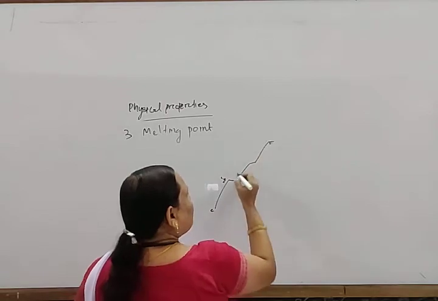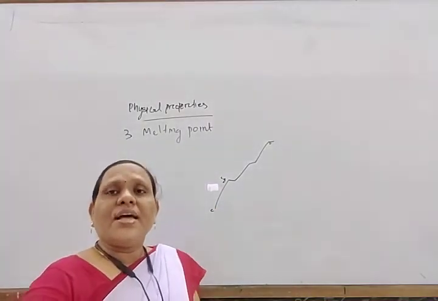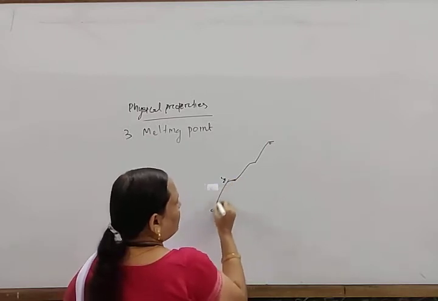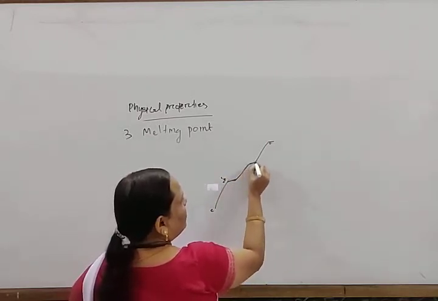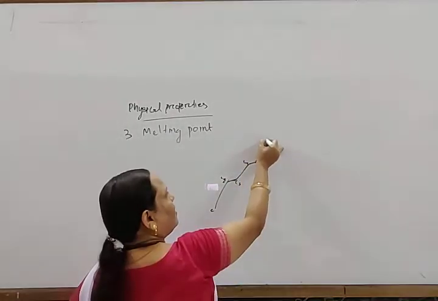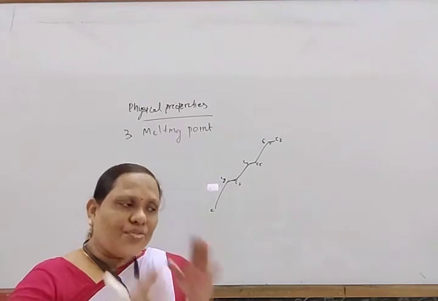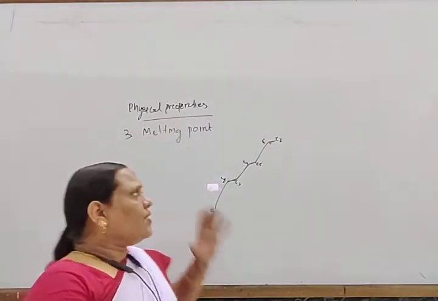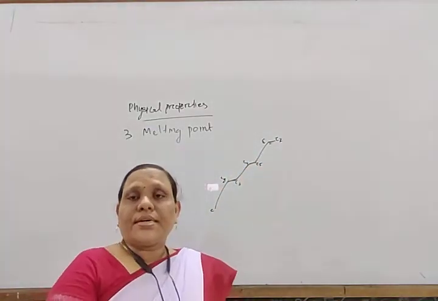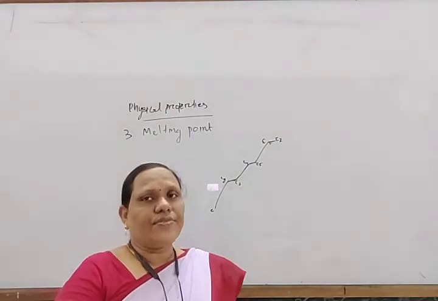So in this way, for C2, C3, C4, C5, C6, C7, in all cases it increases, but when the number of carbon atoms is even it increases more. This is because the even number of carbon atoms is more symmetrical and can fit in the crystal lattice well, so that alkane has a higher melting point than the immediate alkane with fewer carbon atoms.